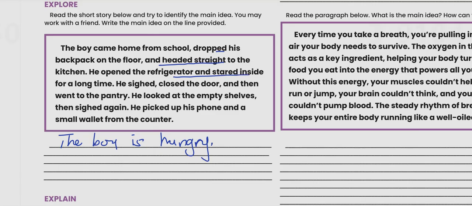Okay, so he was looking at possibly what he could eat. And then he looked at the shelf. He saw that it was empty. And he sighed again. Okay, probably frustrated. He picked up his phone and a small wallet from the counter. So he's going to leave, possibly to get something to eat because there is no food in the refrigerator and the shelves are empty. But in this text, we don't see that being stated directly that he is hungry.